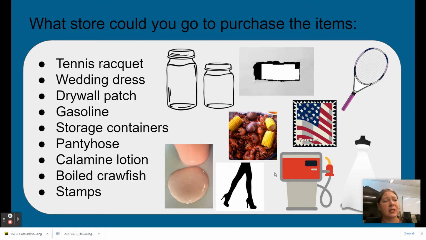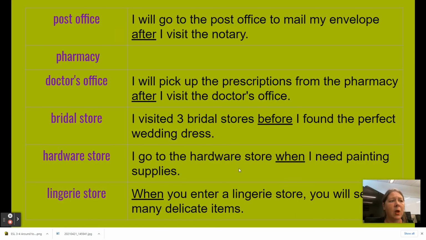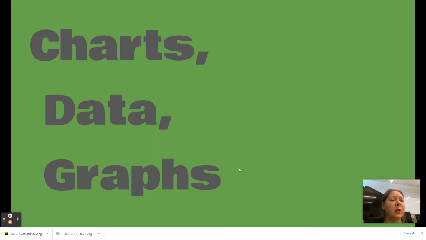So we would think about the stores and our verbs, and we're going to try to combine them. So we might think about just a variety of random items we might need to buy. And we have some sentence frames here for you to try to put these nouns, these products, along with some of these different verbs to form your sentences, right? Where will you go to get what, right? We have also added in here a bunch of sentences that are all with the dependent clauses, either with it coming in the beginning of the sentence or in the end of the sentence. Read them over, say them out loud, practice, practice, practice, and look up anything that you're not familiar with.